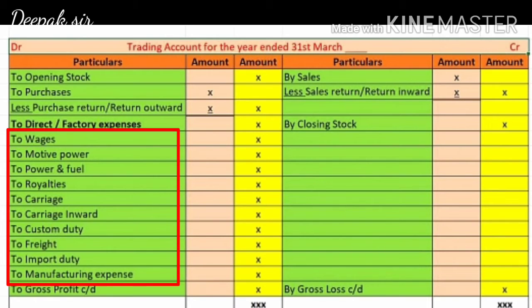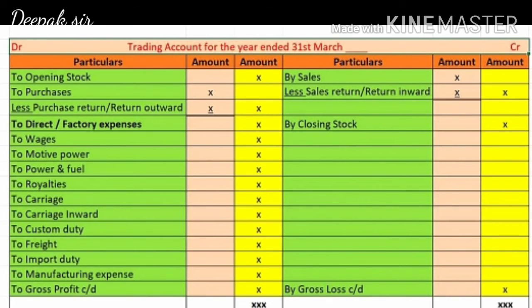royalties, it is a commission. Then carriage or carriage inward, that is the transportation charges, custom duty, freight, import duty, manufacturing expenses. These are all direct expenses which are incurred while manufacturing the goods. After recording all the direct expenses, we have to do the total of trading account.